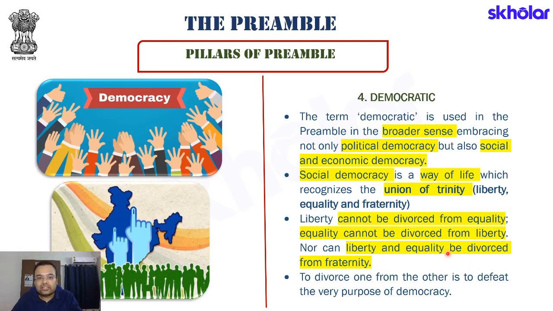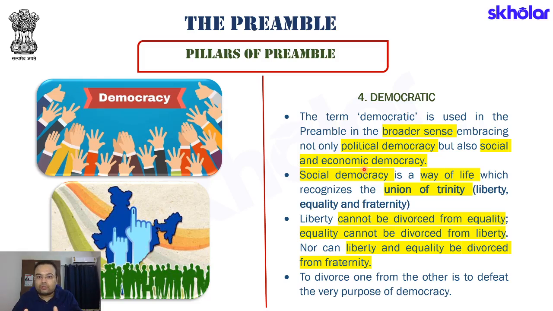Now we come to the next pillar of our preamble, and that is democratic. This is a word that has been used in the preamble. What exactly does it mean? The term democratic is used in the preamble in a broader sense, which embraces not just political democracy but also social and economic democracy. Essentially, what is democracy?